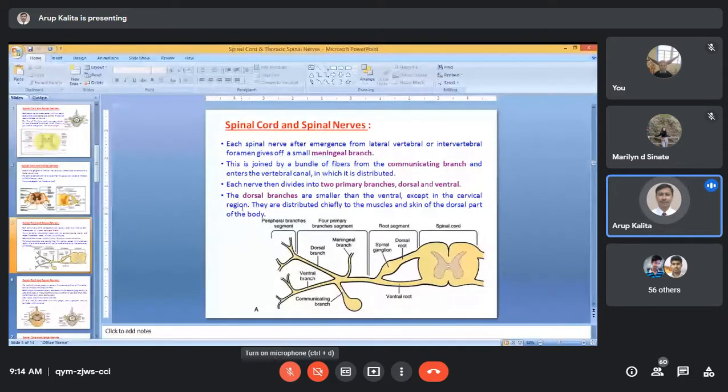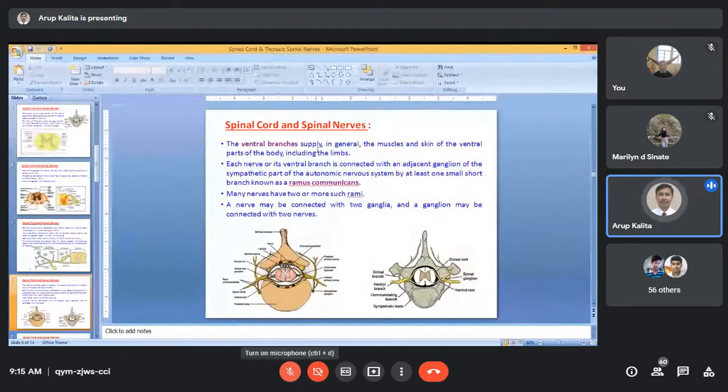They are distributed chiefly to the muscles and skin of the dorsal part of the body. Already I told you, the nerve supply of the dorsal part of the body comes from the dorsal primary branch. Whereas the ventral branch supplies the muscles and skin of the ventral parts of the body, including the limbs. Already I told you, is it not? So which branch is larger, dorsal or ventral? Sir, ventral.